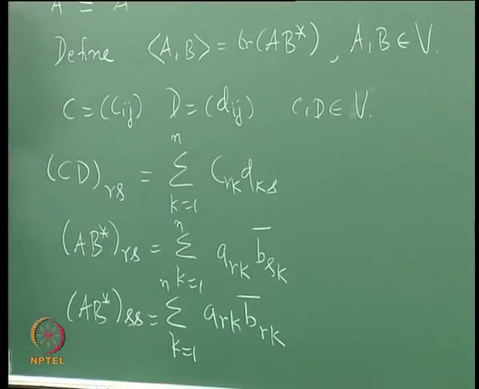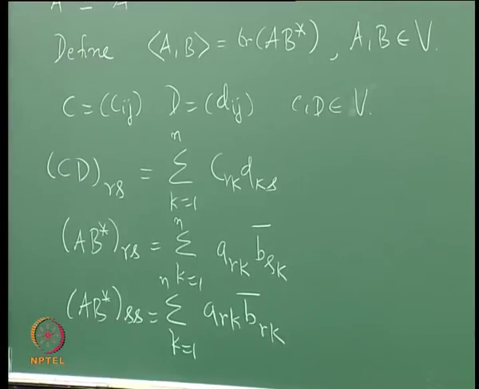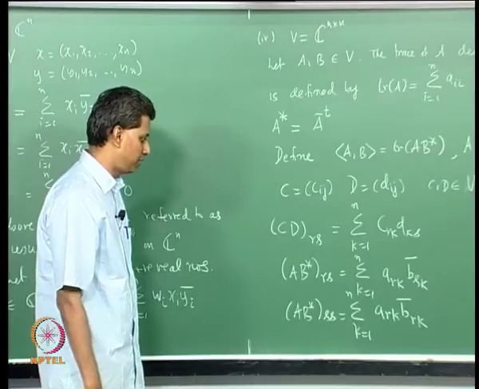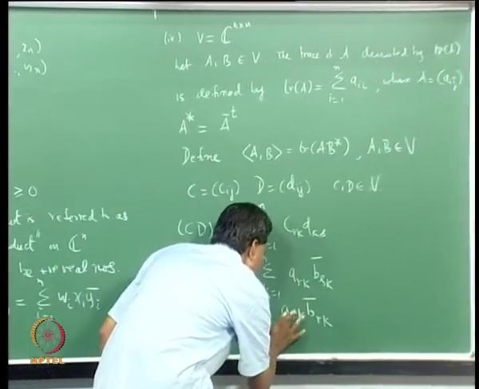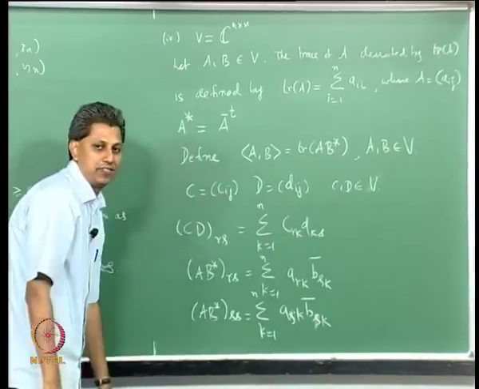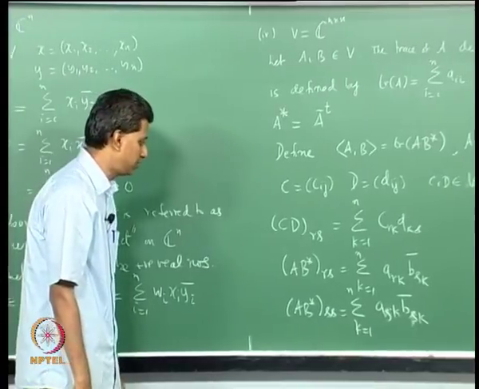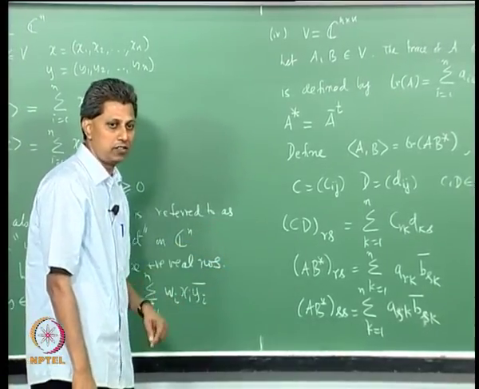Okay, and then I want to sum it over S, isn't it? I must sum it over S. I put R equal to S. I have not made the appropriate change. I will call this S. On one side I have R and the other side I have S. Okay, so this is the formula for the Sth component of AB star. This is the diagonal element of AB star. I must sum all the diagonal elements.